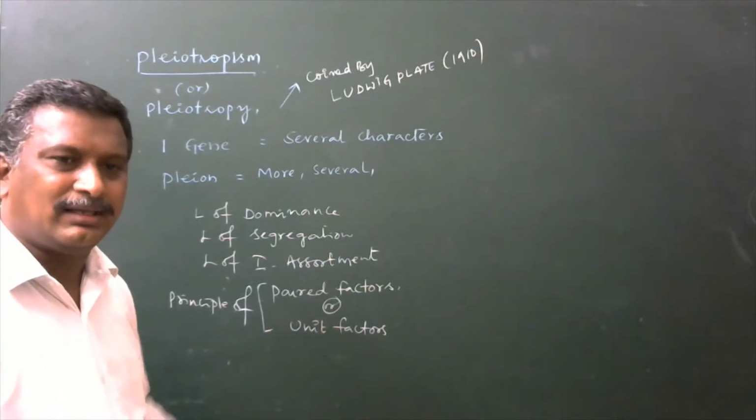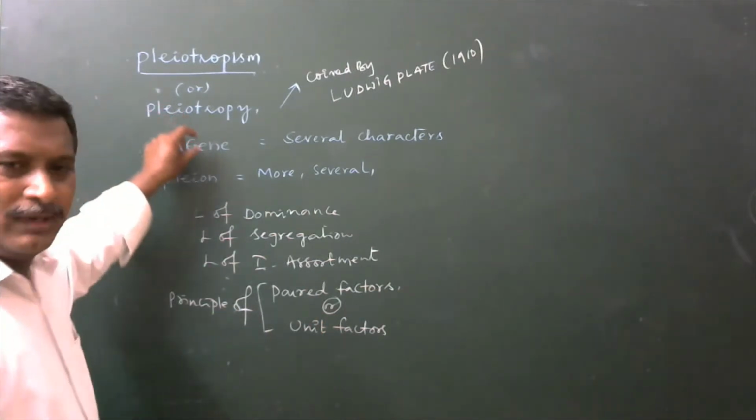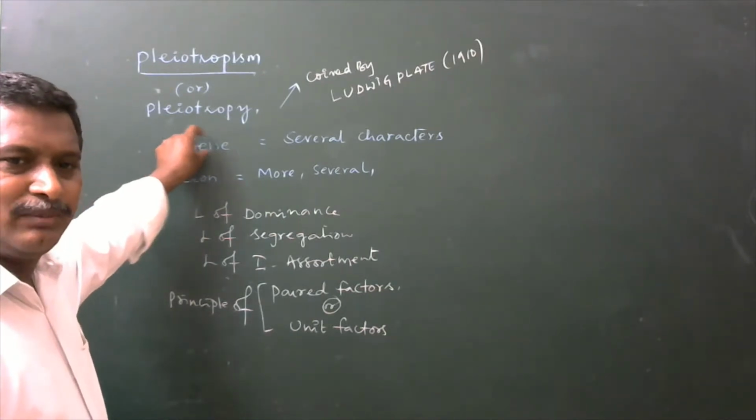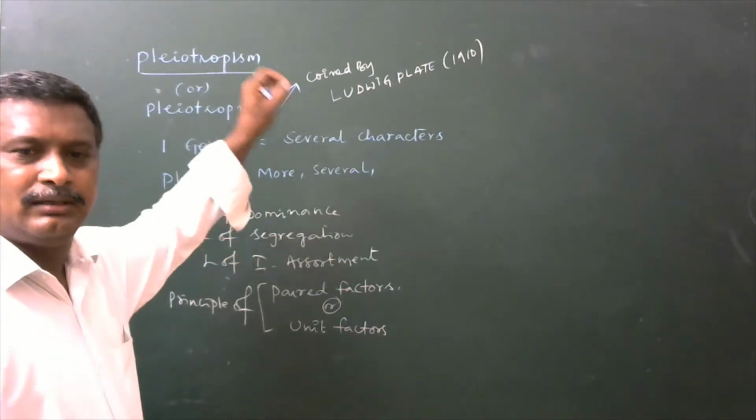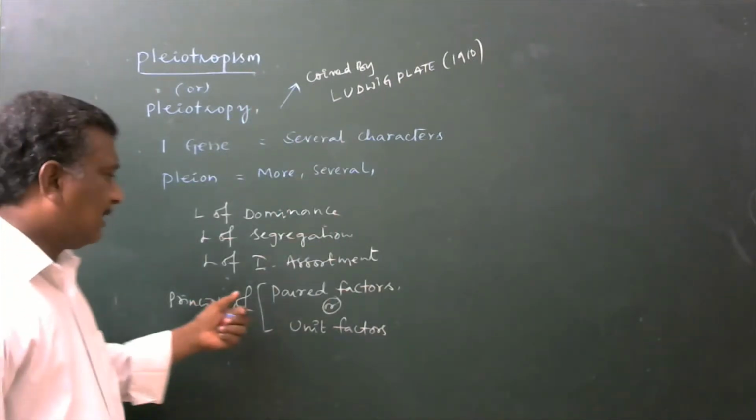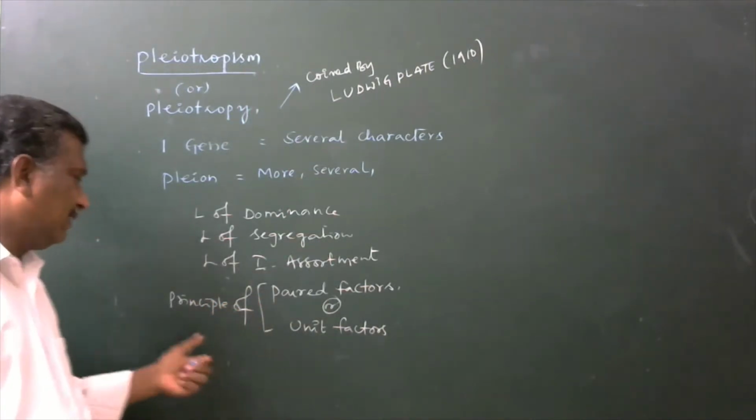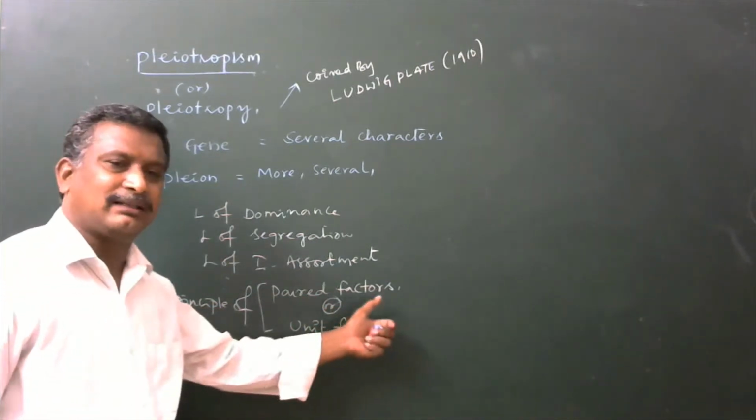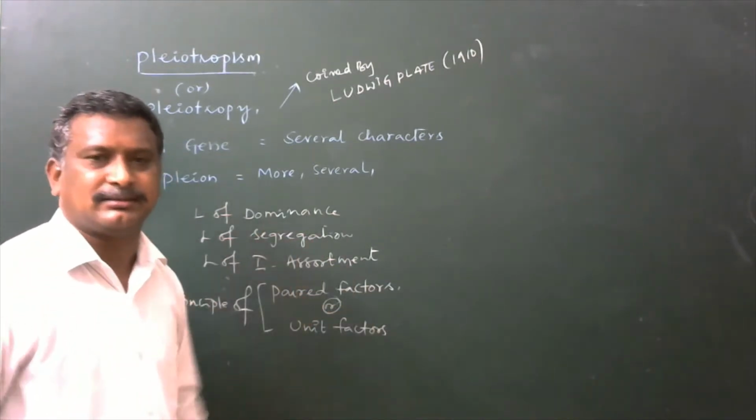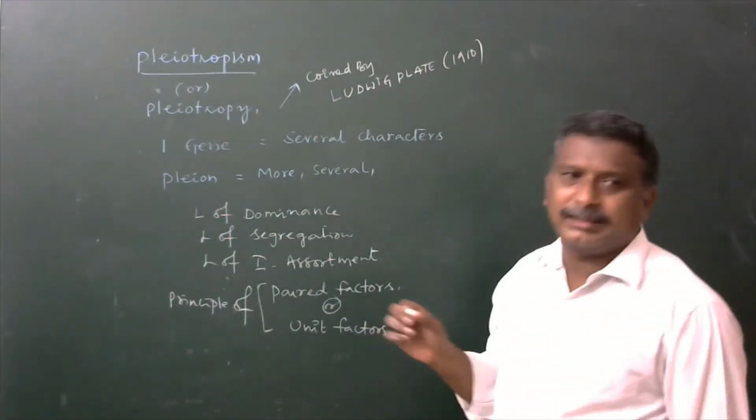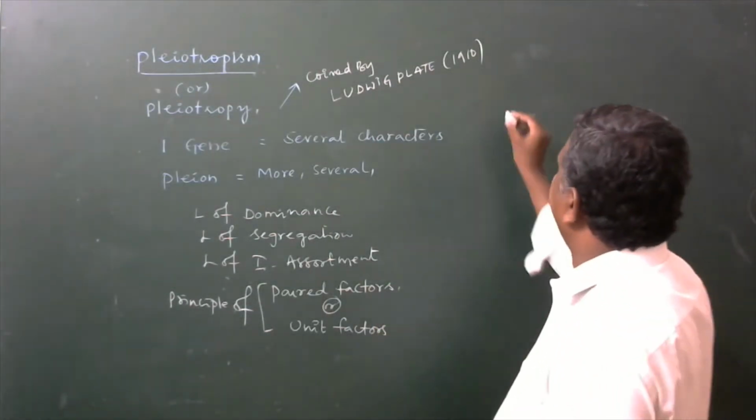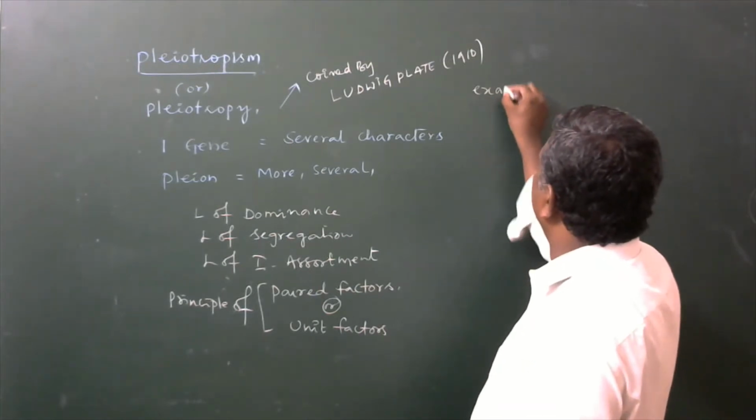But here what we are seeing is that one gene is capable of producing several characters. Hence it totally differs from the law given by Mendel in the name of the principle of paired factors or unit factors. You please remember it. And what are the examples for pleiotropism? Examples.